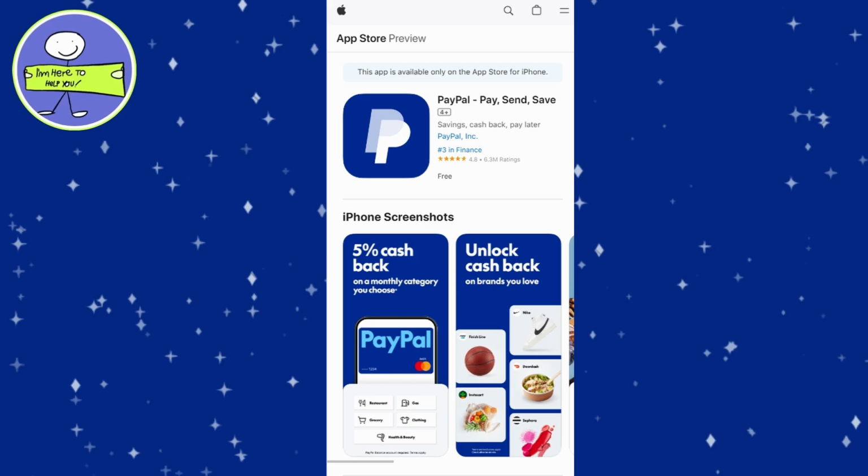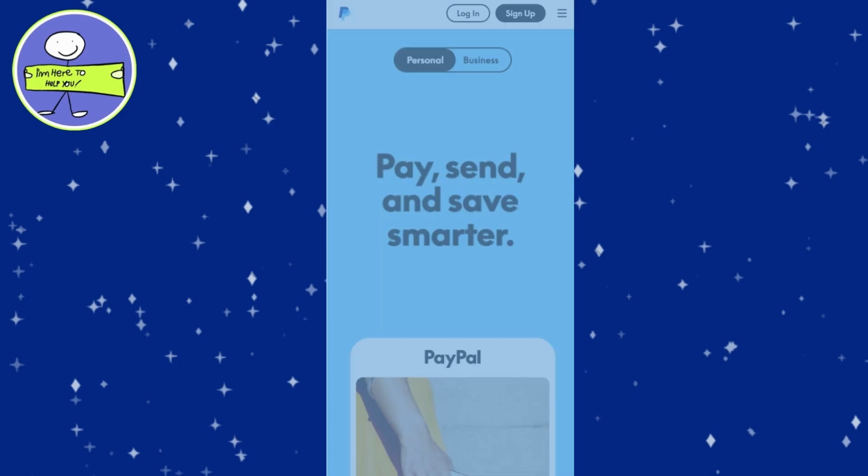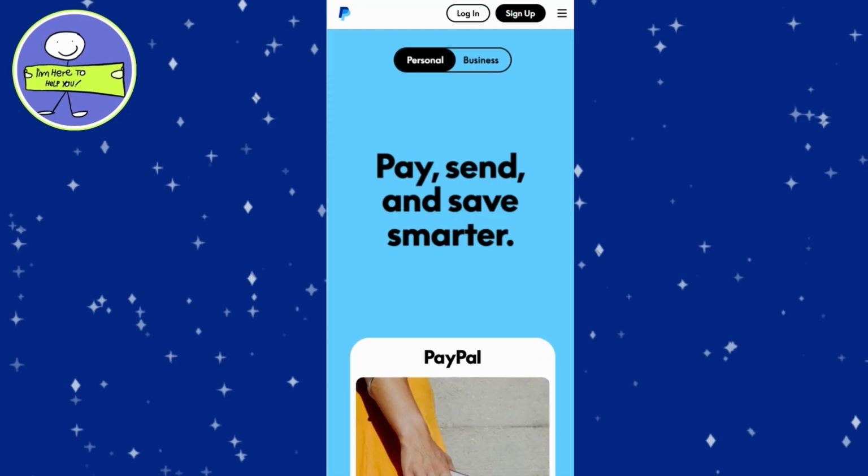Here's a step-by-step guide on how to create a PayPal account using your iPhone. Open the App Store, search for PayPal, and download the app. Launch the PayPal app. On the welcome screen, tap Sign Up or Don't have a PayPal account yet.